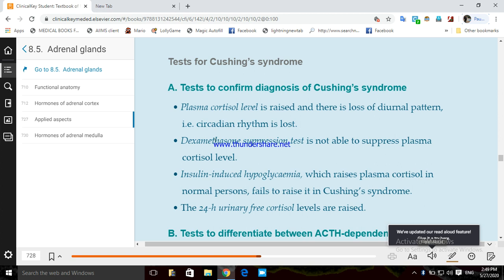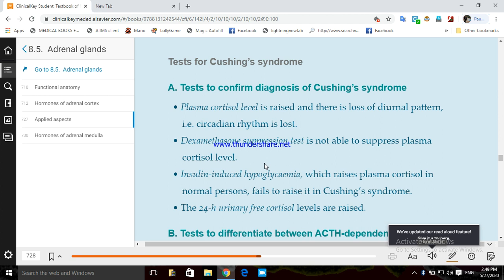Okay, the dexamethasone suppression test is not able to suppress the plasma cortisol. When we give dexamethasone, what will it do? It will suppress the cortisol level. In normal condition, if we give dexamethasone from outside, this is a steroid, and by negative feedback it should decrease the plasma level of cortisol.